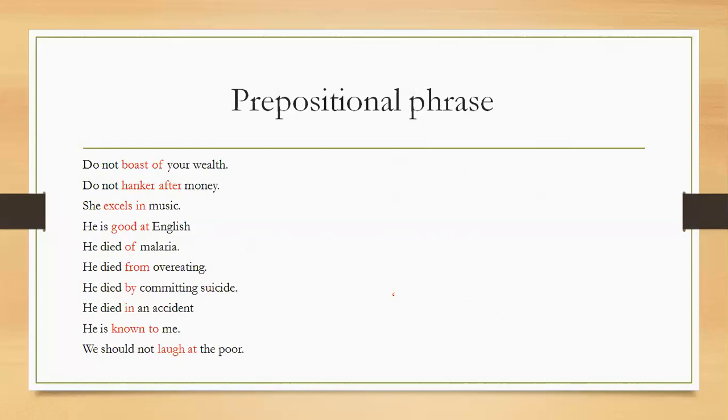Do not boast of your wealth. Do not hanker after money. She excels in music. He is good at English. He died of malaria. He died from overeating. He died by committing suicide. He died in an accident. He is known to me. We should not laugh at the poor. So these are some of the examples where prepositional phrases are used.